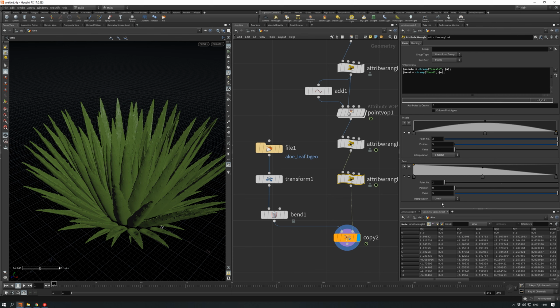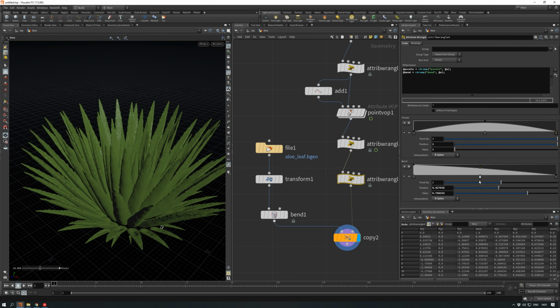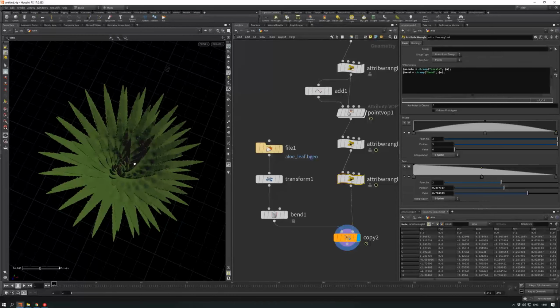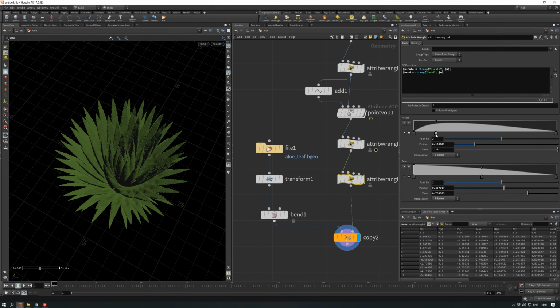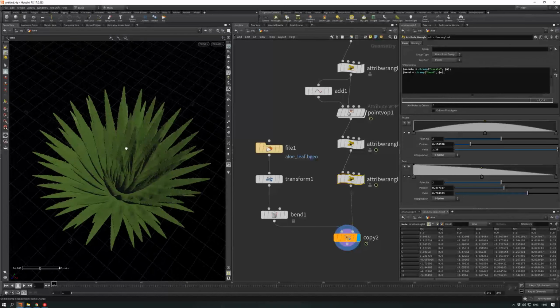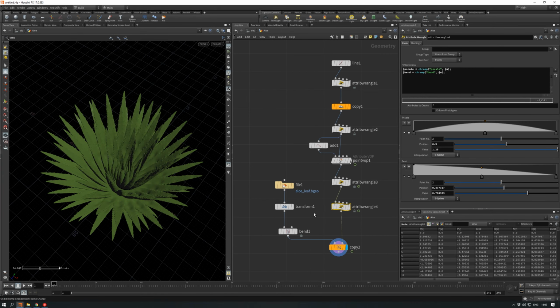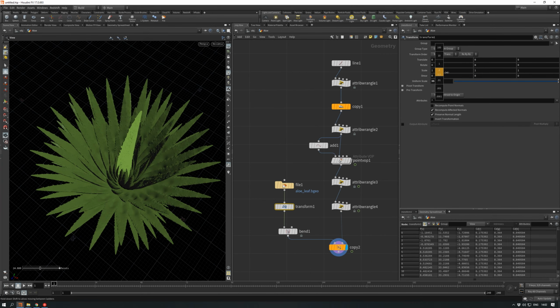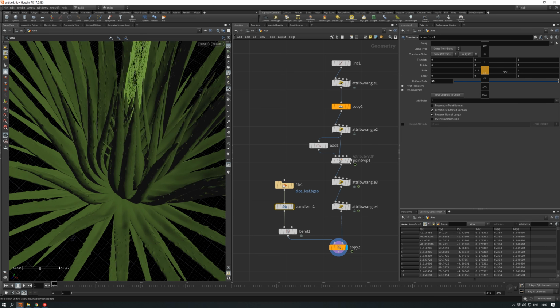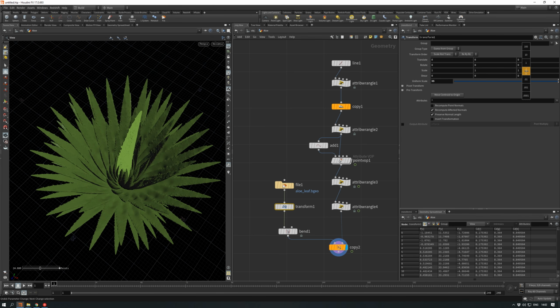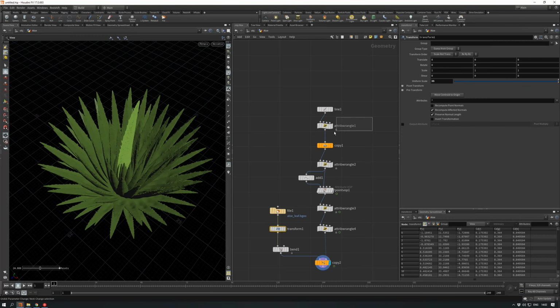Perhaps I need some B-spline shape here. Yeah, you can also play with it. You can also play with P-scale. Have some interesting results. Also play with these leaves forms. Also can give some cool results.